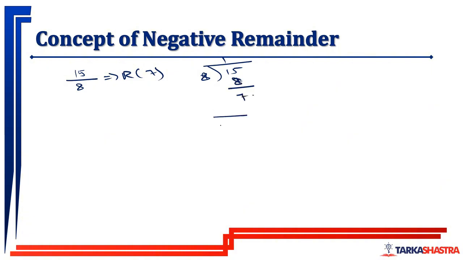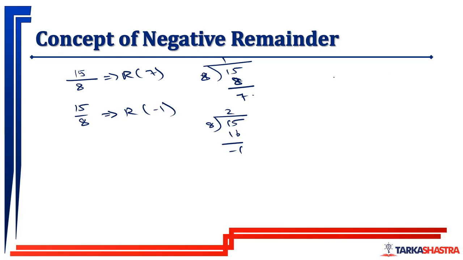But if I do something like this, 15 divided by 8, 2s are 16, and then the value will become minus 1. So I can say that 15 when divided by 8 can give me a negative remainder of minus 1. Understand this concept of negative remainder.